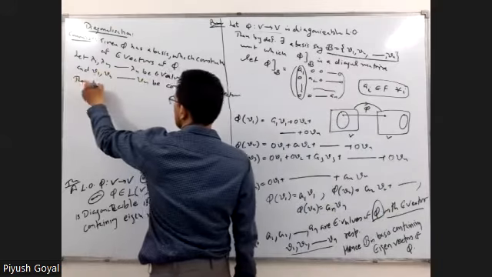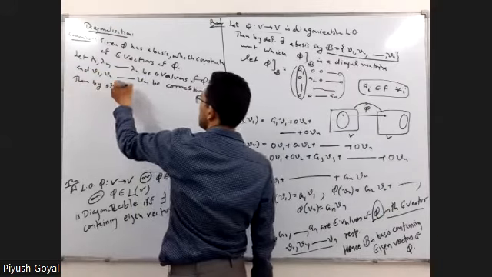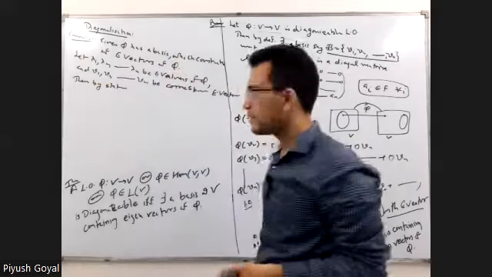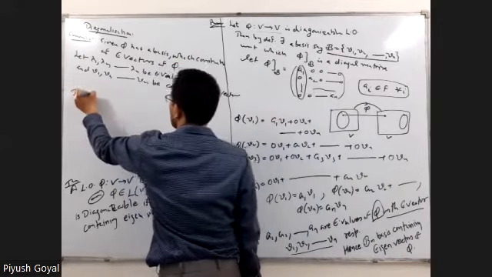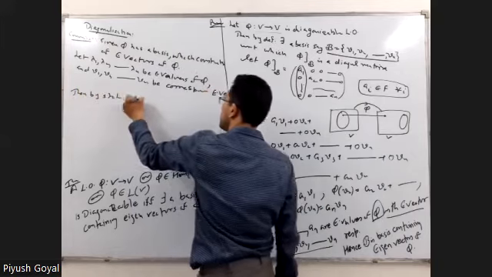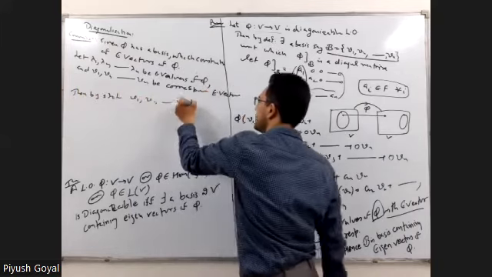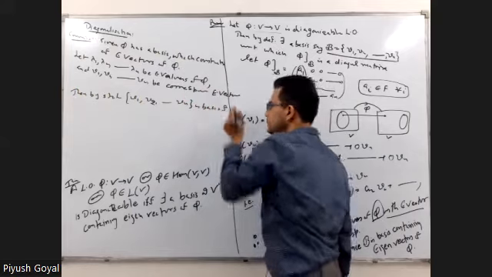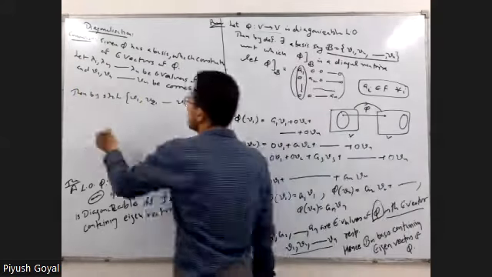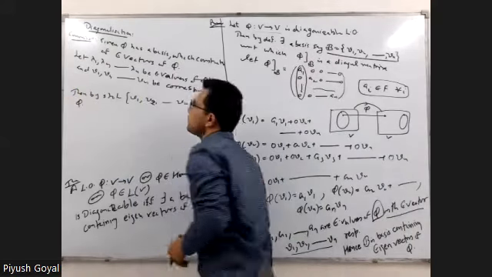Then by statement, v1, v2 up to vn is a basis of V,